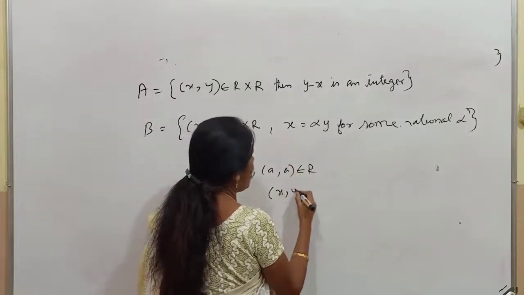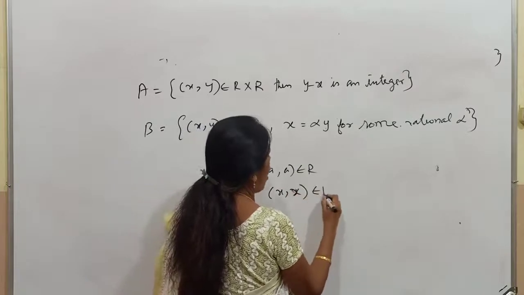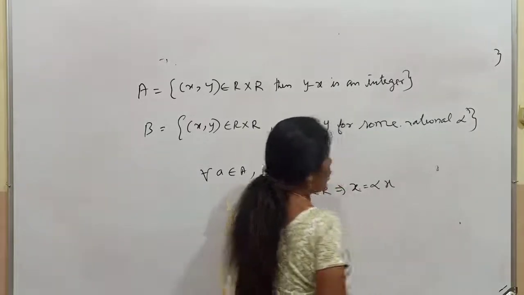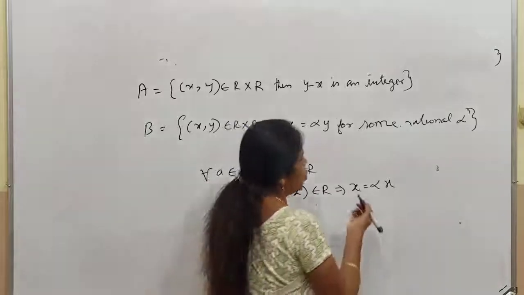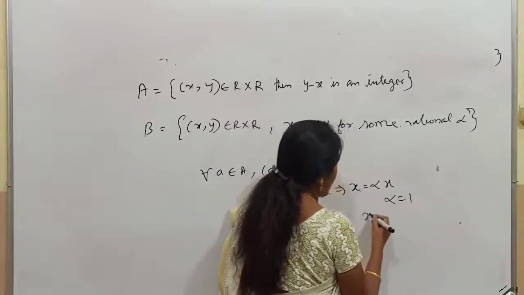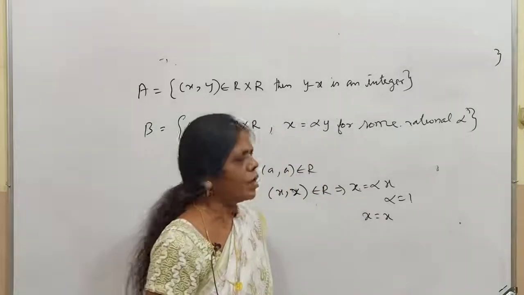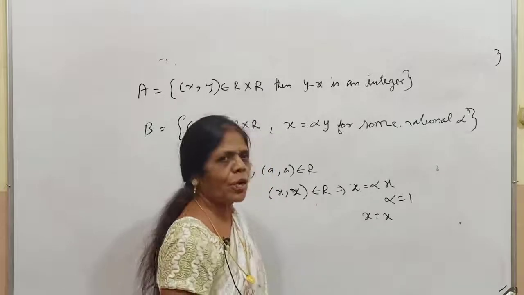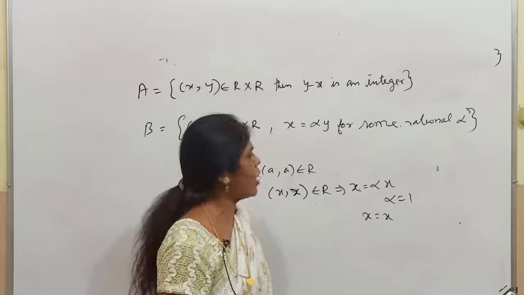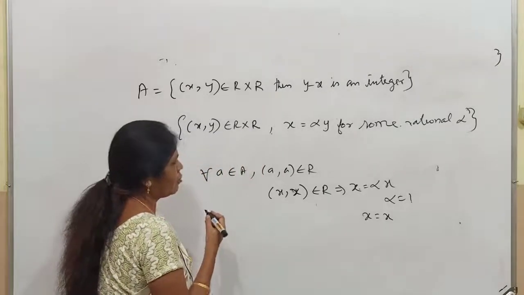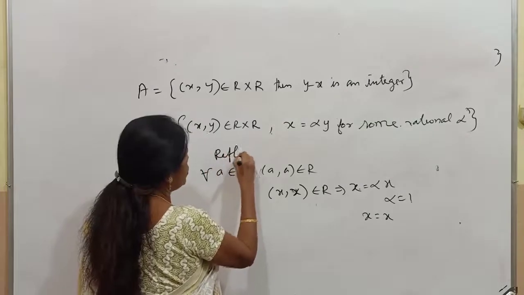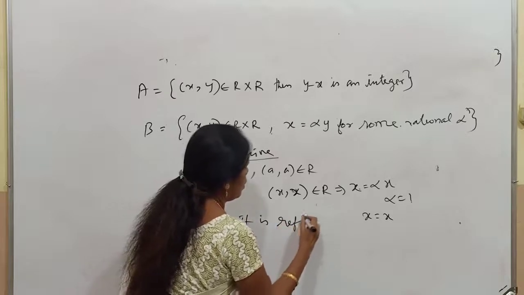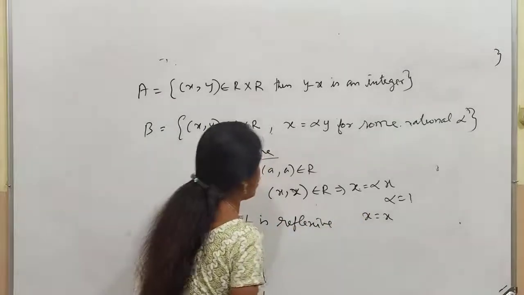Suppose we go for (x, x) belongs to R, which implies x is equal to alpha x. You know that alpha is some fraction, so you can take alpha as 1. It will be satisfied, x is equal to x. Alpha 1 is nothing but a rational number. So x equal to x, therefore it is true. So it is reflexive. Any fraction, any value of alpha you have to take.